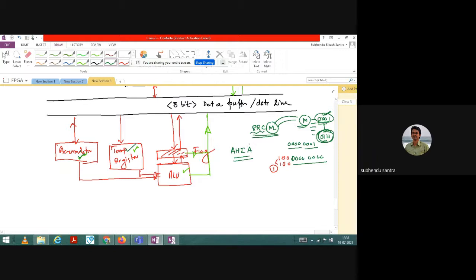ANI A, what is the meaning? AND immediate A, accumulator. So with this, it will do the AND operation of the accumulator and store the result in the accumulator. Very good. But how can it do that? Let us say some time ago your friend did some arithmetic operation and the result was, let us say, 01, and you do not have any idea about that. So the result should have been stored somewhere.